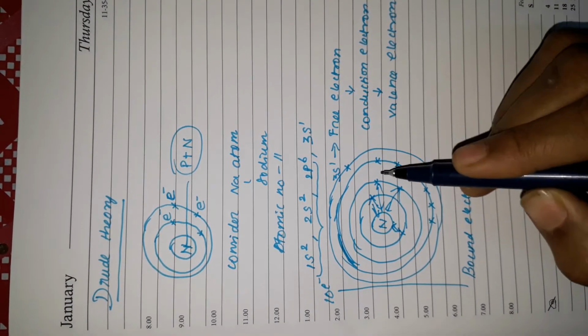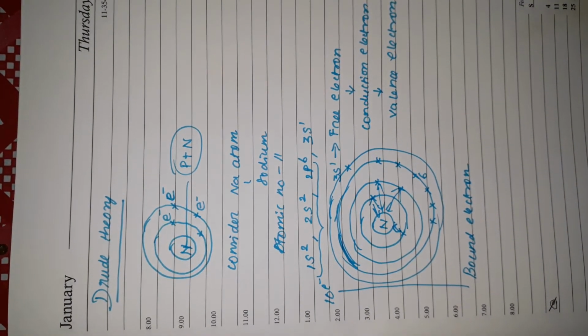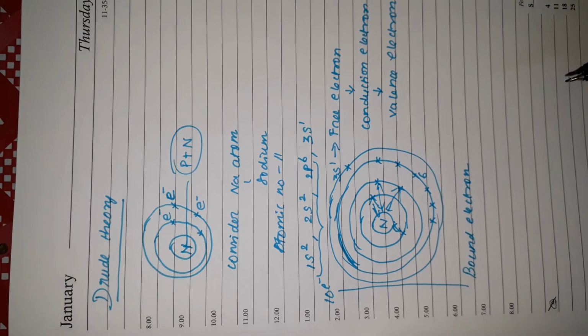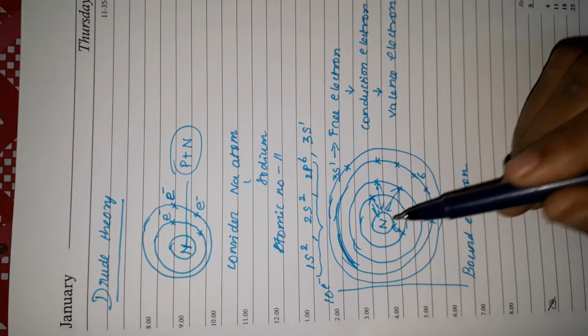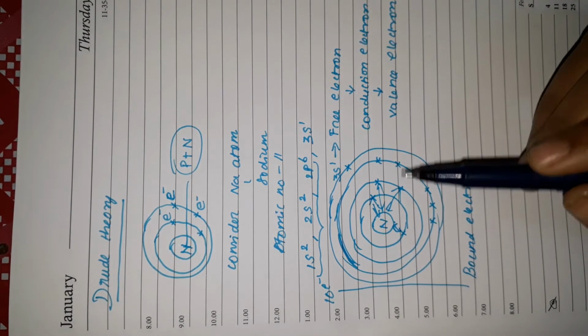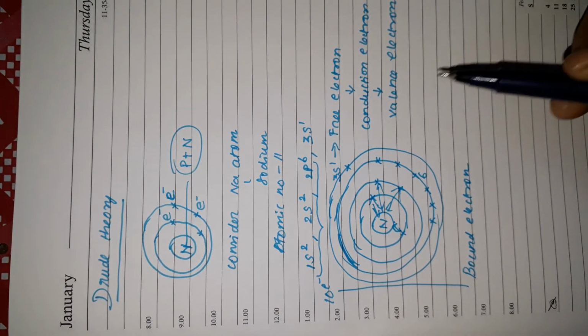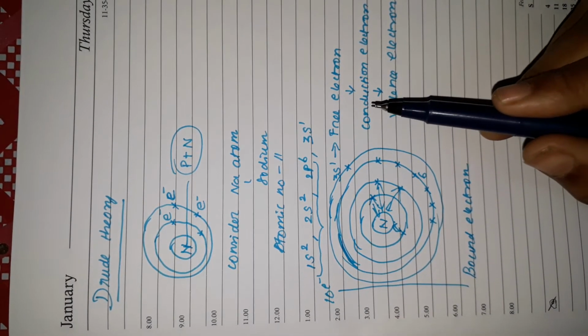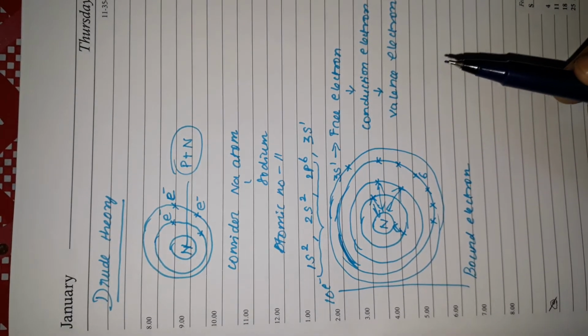Whereas the electron in the outermost shell will experience small or least Coulomb attraction from this nucleus. So these are generally free to move everywhere in the metal. That is why they are known as free electrons. They are free for conduction.